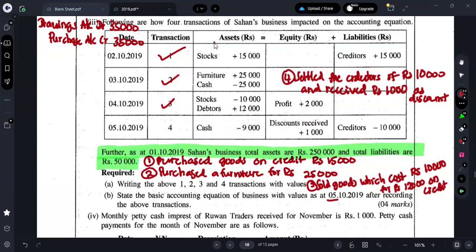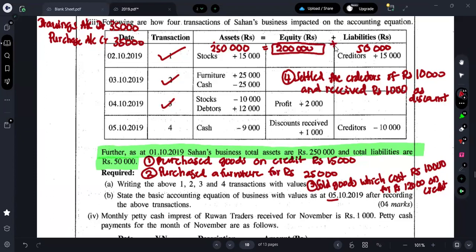The opening asset balance is 250,000. Opening liability is 50,000. We know that asset should be equal to equity plus liability. So the opening equity is 200,000.